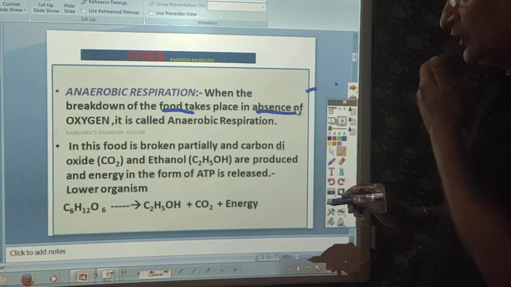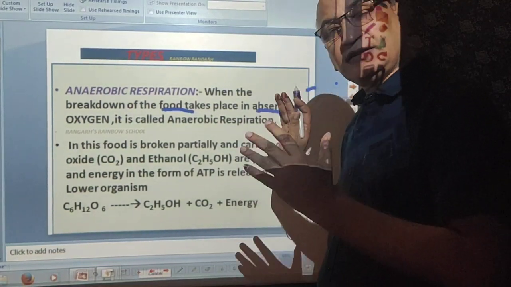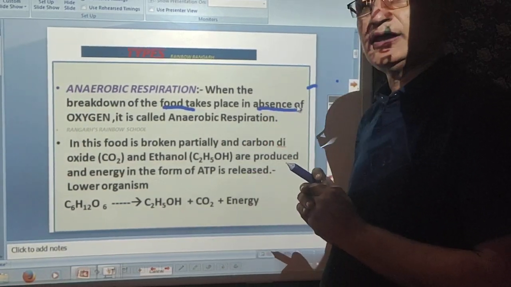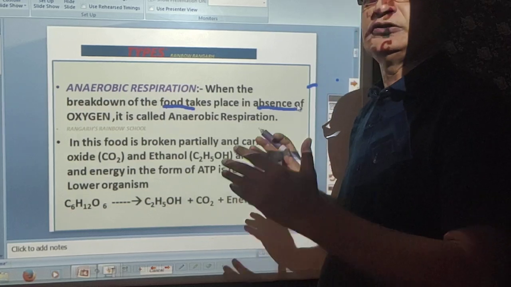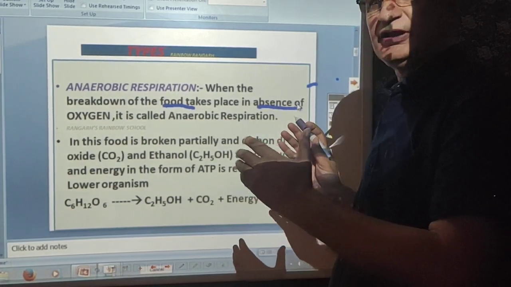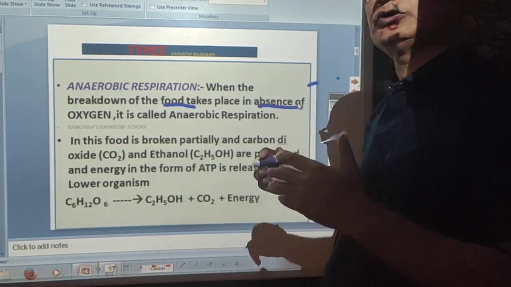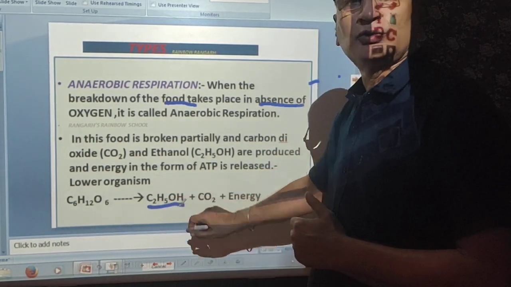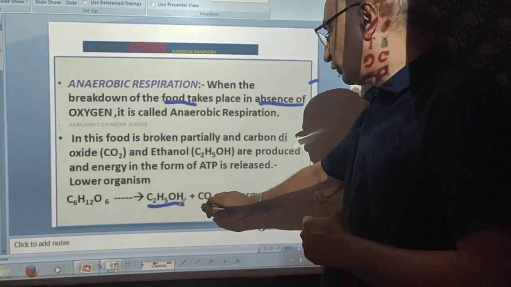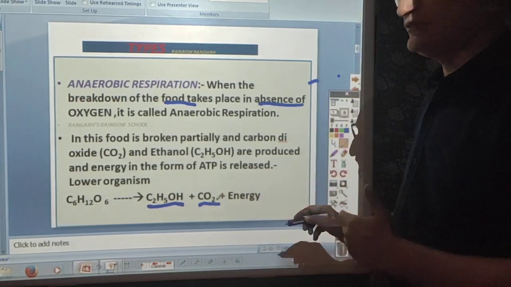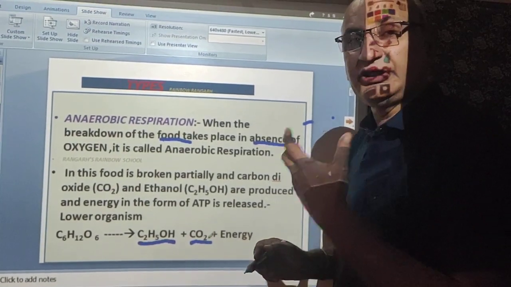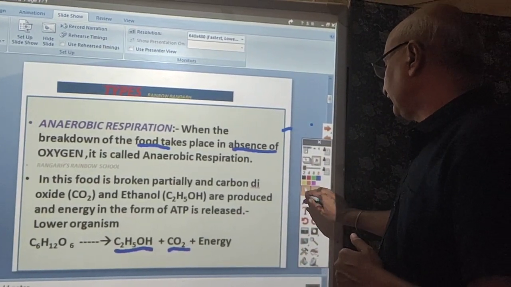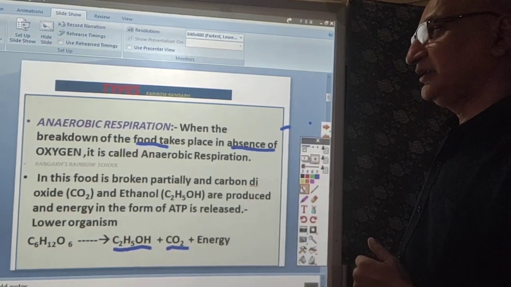respiration. Now what happens, dear students? In this anaerobic respiration, there is an incomplete oxidation of the food. It means that the carbohydrate, that is glucose, if it breaks down, is not going to give out carbon dioxide and water, but instead it will give out ethyl alcohol, that is C2H5OH, and along with that carbon dioxide and energy. So giving out of the energy by organisms in the absence of oxygen is known as anaerobic respiration.